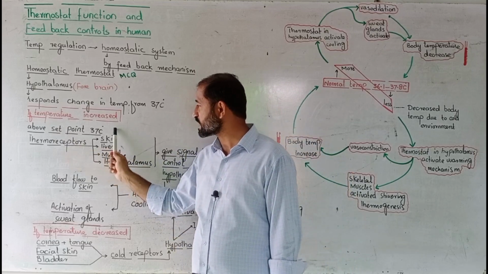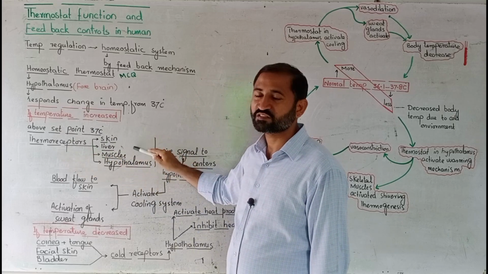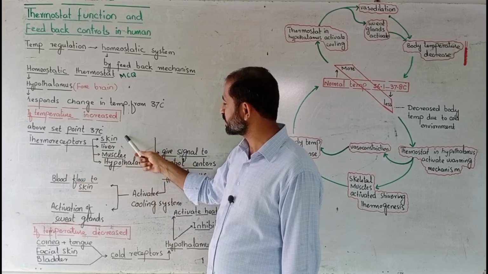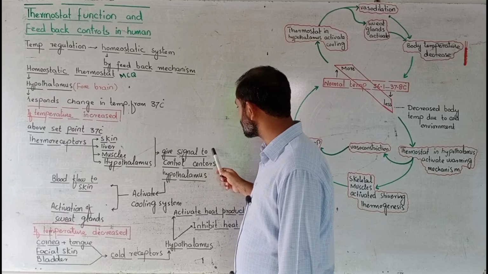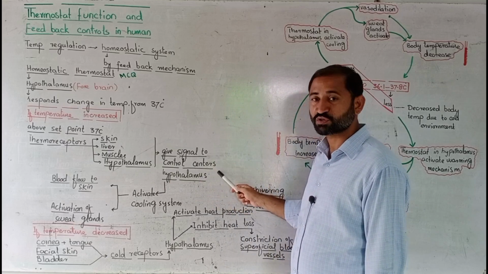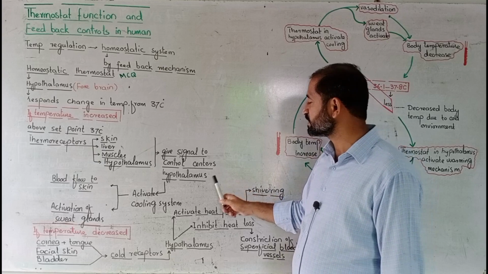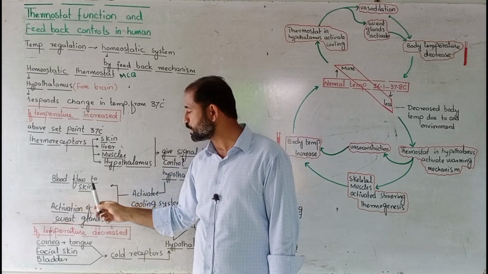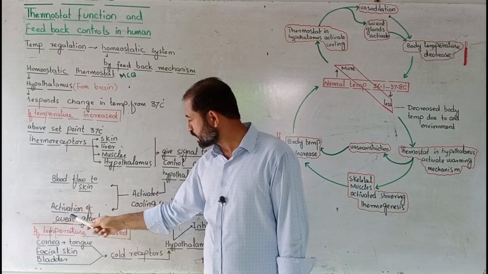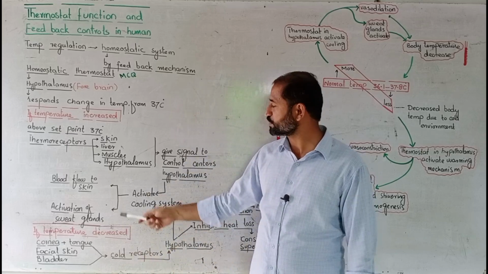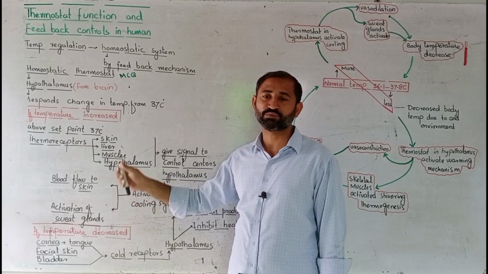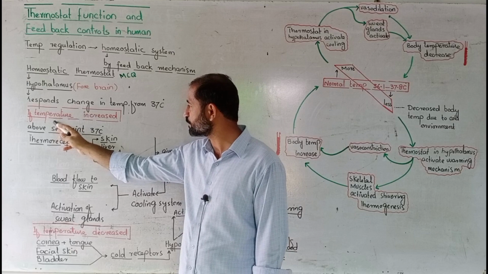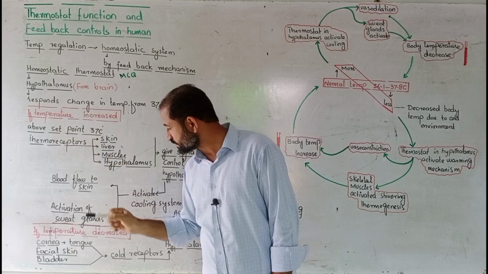Above the set point of 37 Celsius, thermoreceptors give a signal. These lines are not present in your book, so you have to write this in your textbook. Thermoreceptors present in skin, liver, muscles and hypothalamus give a signal to the control center. The control center is the hypothalamus, and the hypothalamus activates the cooling system. This cooling system is brought about by, number one, blood flow to the skin, and number two, activation of sweat glands. Both these changes work together to decrease the temperature and normalize body temperature. That is the response in case of temperature increase.